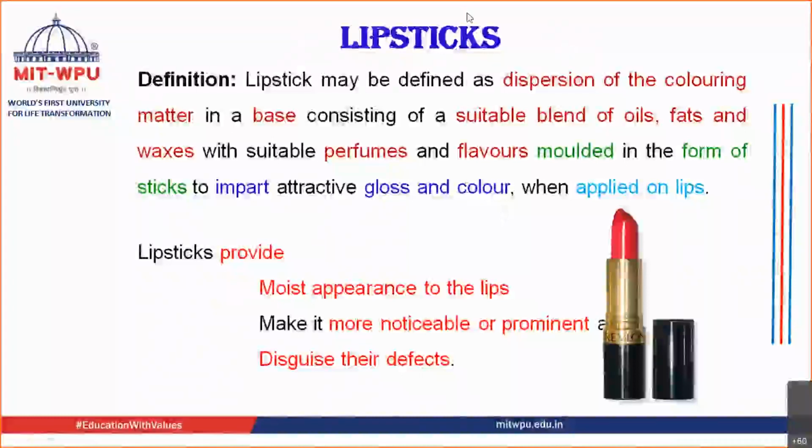Lipsticks can be defined as the dispersion of color. It is basically color, isn't it? You have a color, and that color is what? It is dispersed. So this is the red color, which is dispersed in a base. You have a base which is made up of many ingredients, and inside the base you have dispersed the color, so that whatever you have dispersed can be applied on the lips.